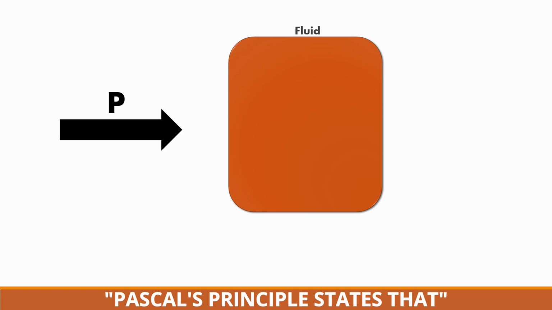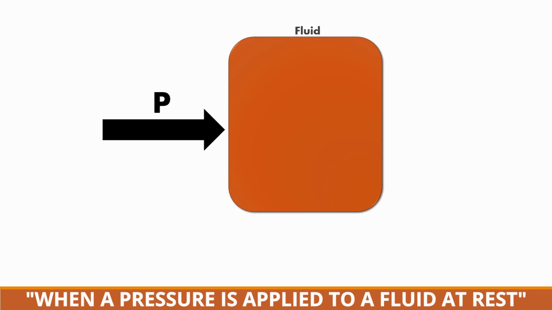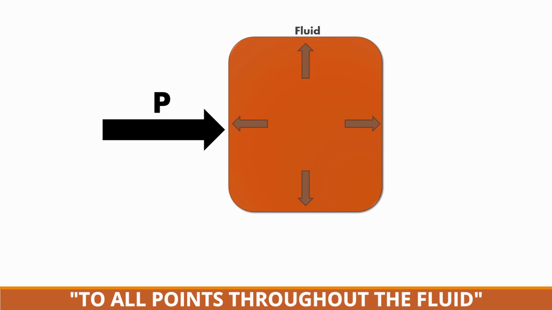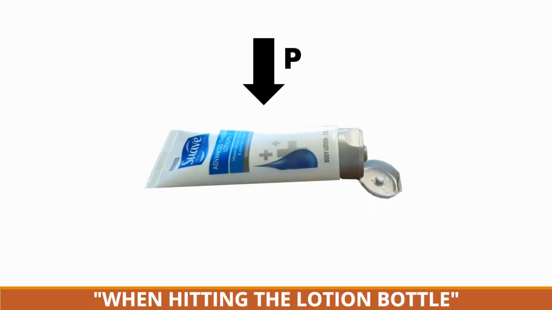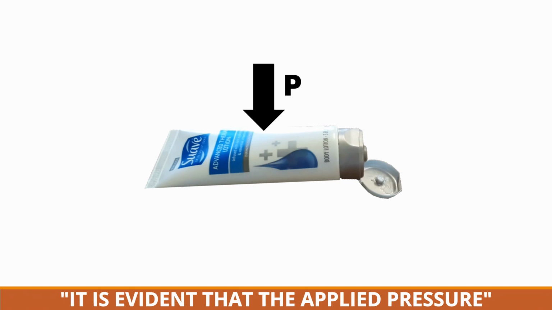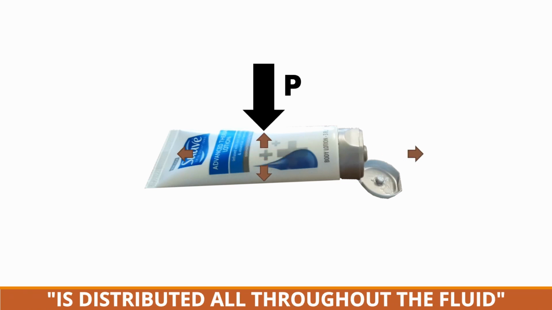Pascal's principle states that when a pressure is applied to a fluid at rest in a closed system, the force of pressure will be transmitted to all points throughout the fluid and its container. When hitting the lotion bottle, even though the center of the tube was punched, it is evident that the applied pressure is distributed all throughout the fluid.